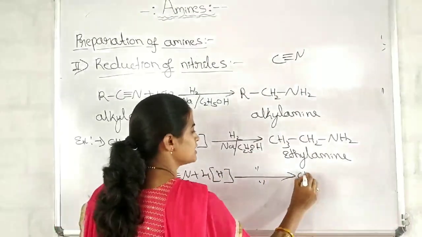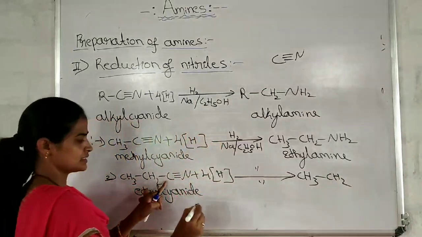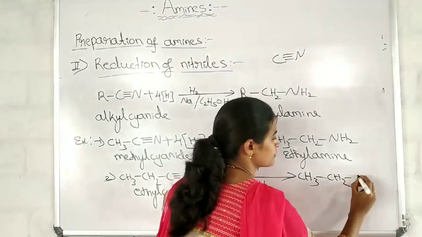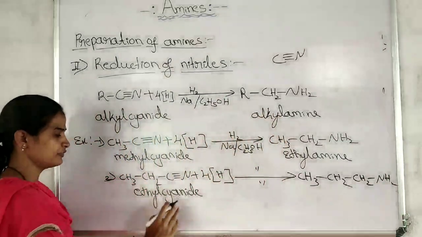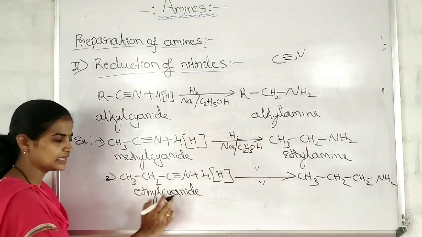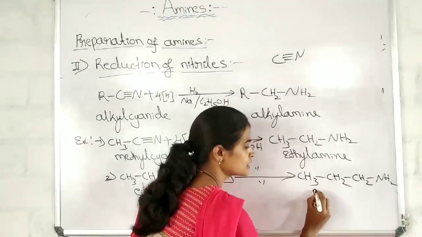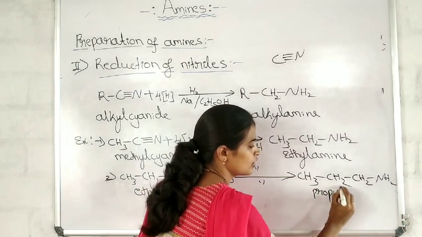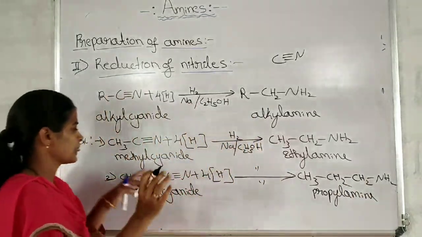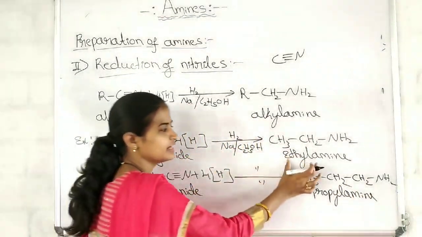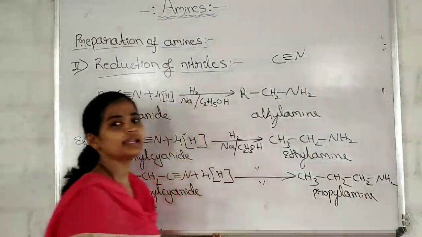Ethyl cyanide, but look what product we will get. CH3-CH2-CH2-NH2. Name of the reactant CH3-CH2-CN, ethyl cyanide. But what product do we get? 1, 2, 3, that is propyl amine. Just observe it. Methyl cyanide we have taken, we have ended with ethyl amine. Ethyl cyanide we have taken, we have ended with propyl amine.